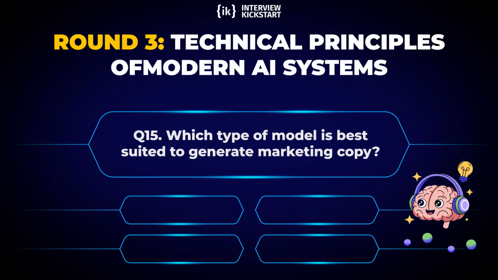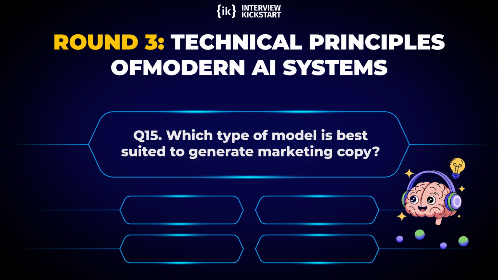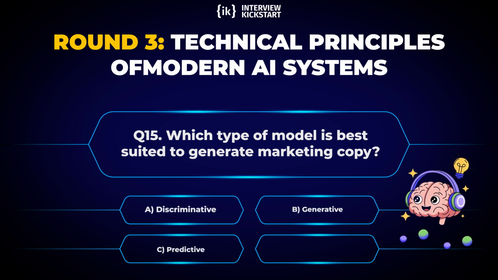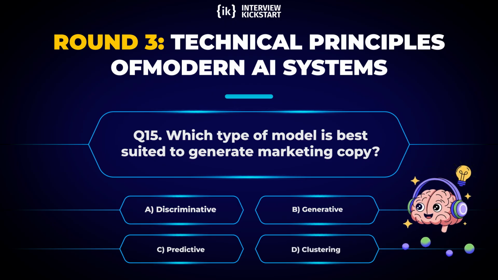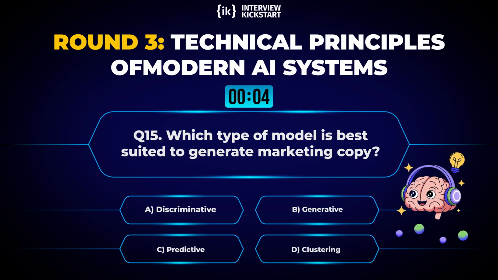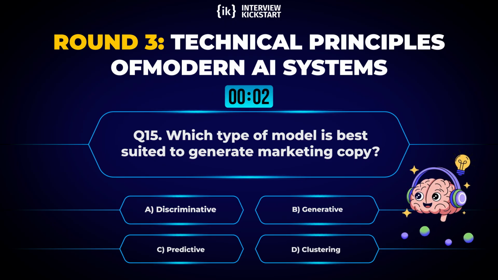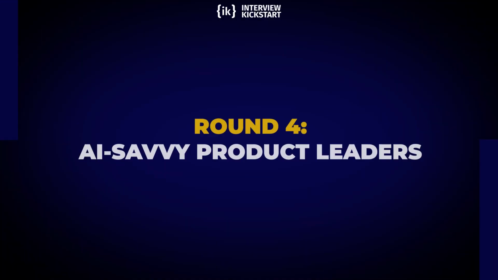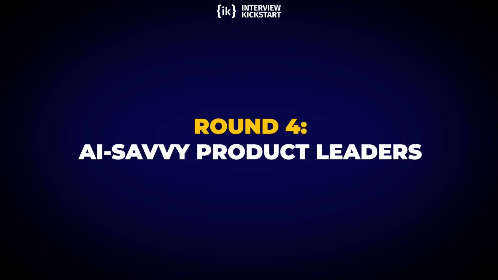Question 15. Which type of model is best suited to generate marketing copy? Options. A, discriminative. B, generative. C, predictive. D, clustering. Correct answer. B, generative. Round 4. These questions separate the good from the truly AI-savvy product leaders.